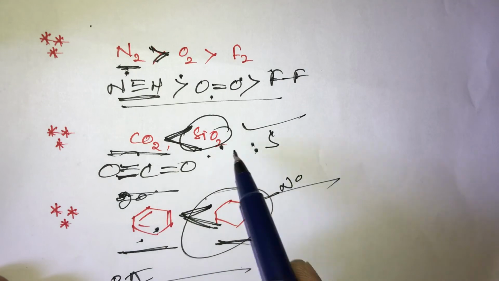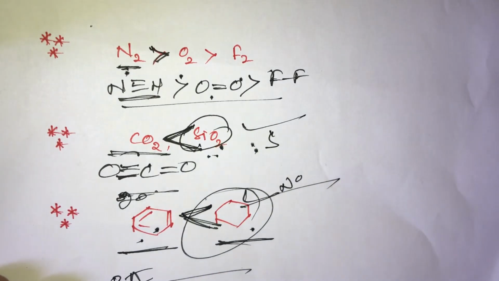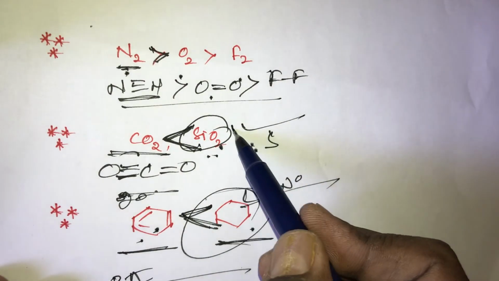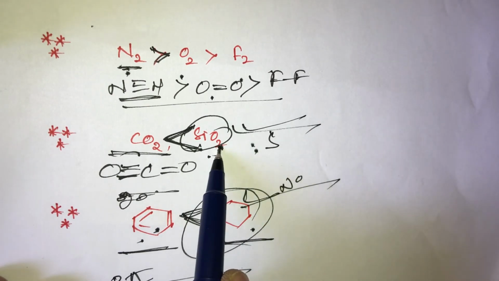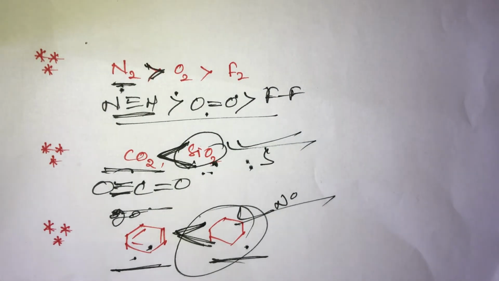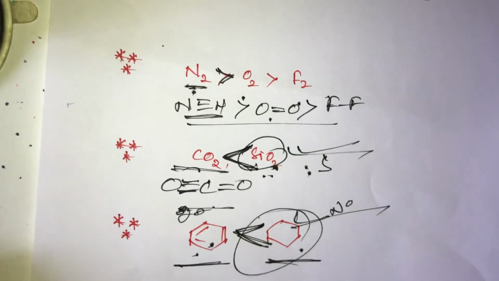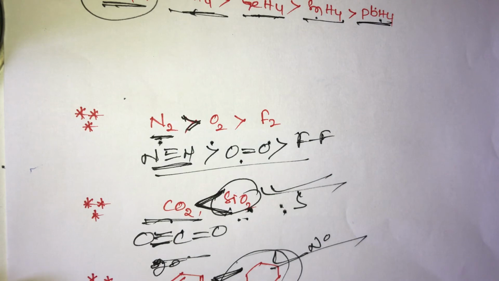In CO2 and SiO2, which of these two has more thermal stability? SiO2, because it has more sigma bonds, so it has higher thermal stability than CO2. This is the thermal stability. So generally, thermal stability is directly proportional to the bond energy.